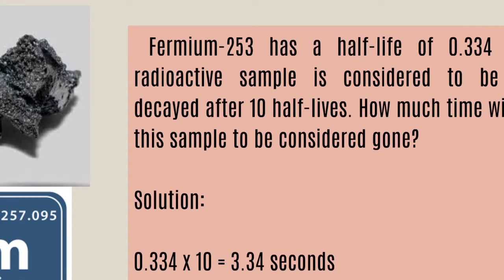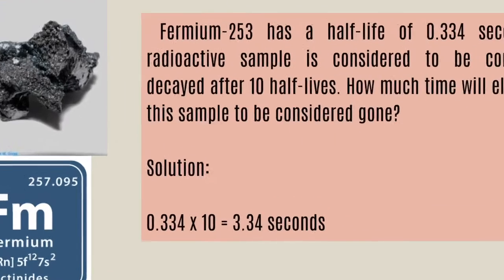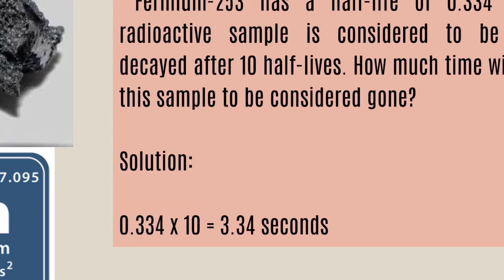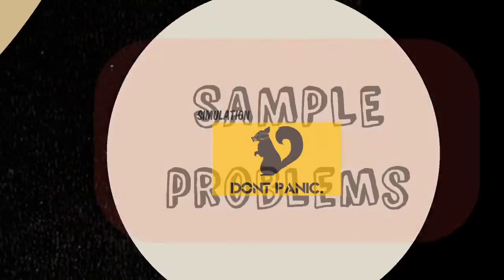So 0.334 times 10 would give us 3.34 seconds. That means this particular isotope will be gone after 3.34 seconds. That fast, huh? So that is for the sample problems in half-life.